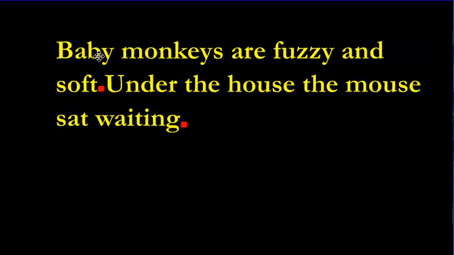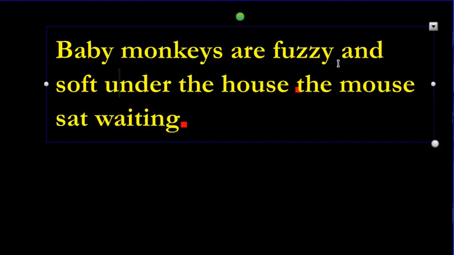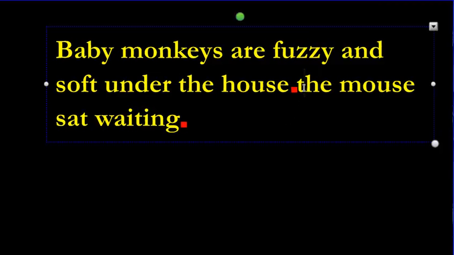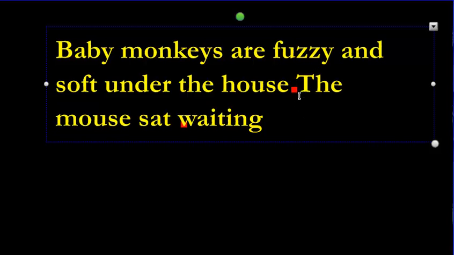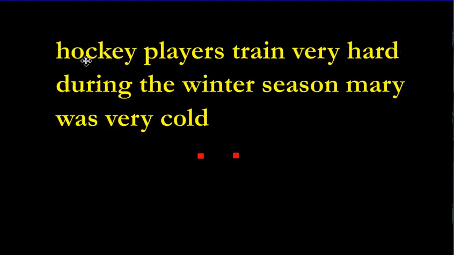Done. Or we could have said, baby monkeys are fuzzy and soft under the house. Yeah, I guess it's possible. I guess the monkeys that sit under the house are fuzzy and soft. And then we could have started our next sentence with, the mouse sat waiting. That would be a complete thought. We're talking about the mouse. That's the subject. What's the mouse doing? The predicate? Sitting and waiting. Either is fine.